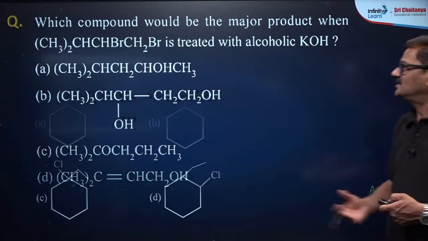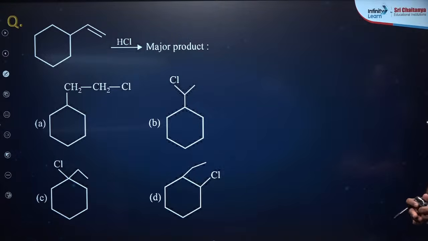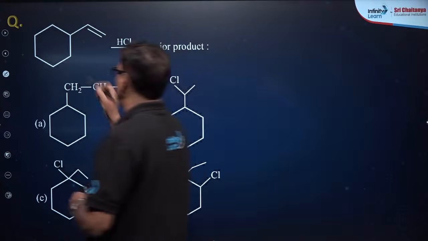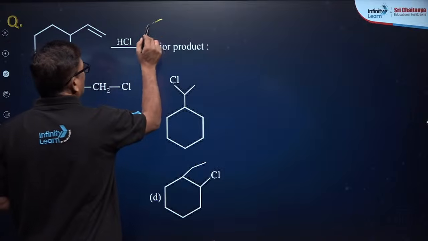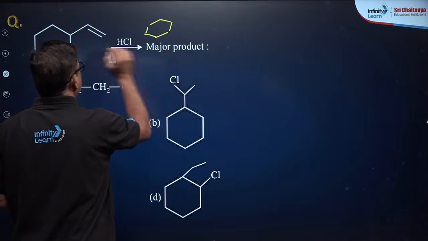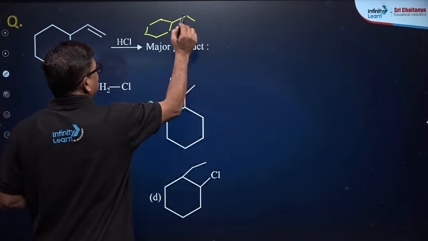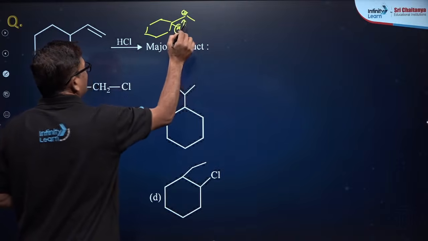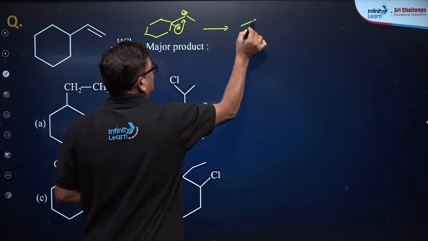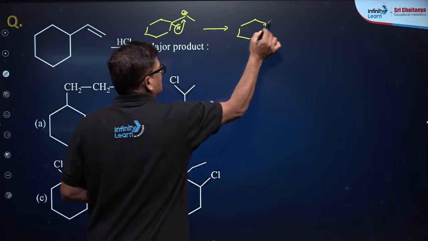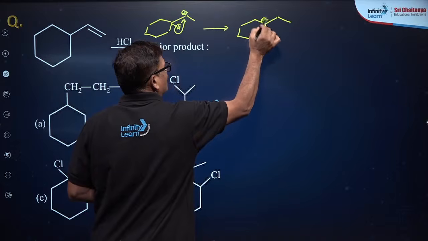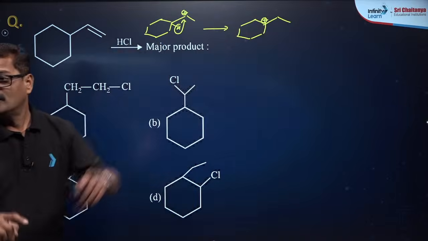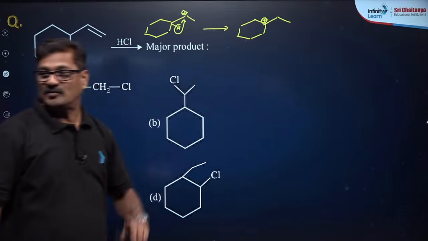That's fine. Let's do one more. Yes, HCl, which is the major product? When H plus is attacked here, bacho, you are going to get a carbocation. This is not a benzene. This is the carbocation. One hydrogen will be here, it rearranges by hydride shift, and you are going to get an alkyl carbocation like this. Tertiary carbocation is more stable than primary carbocation.